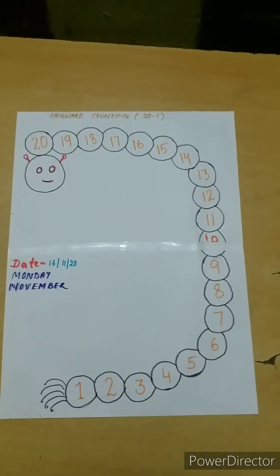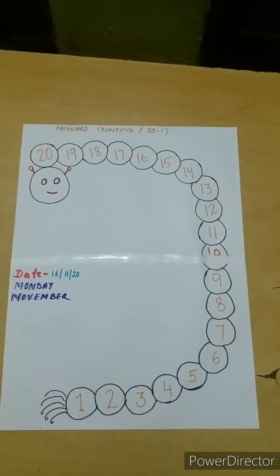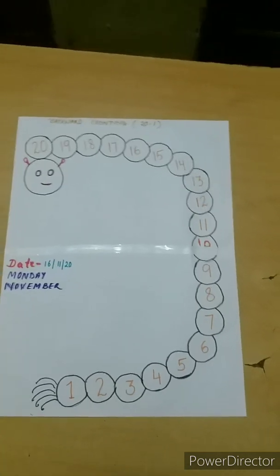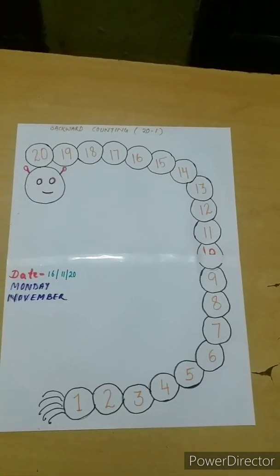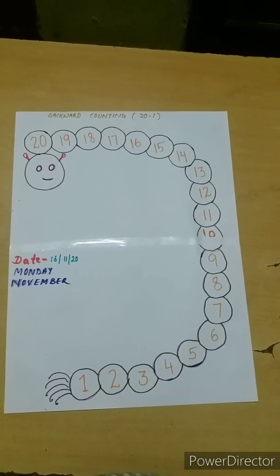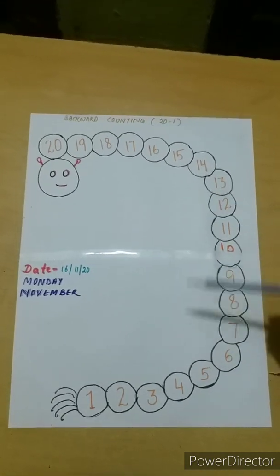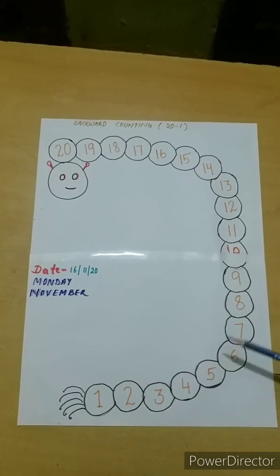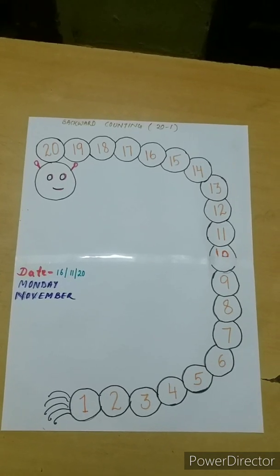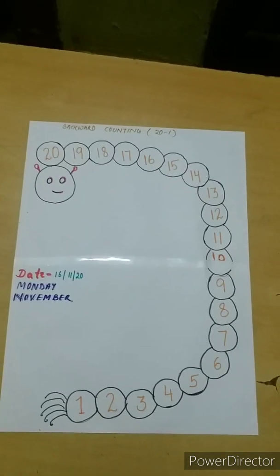Dear children, today we are going to do some maths activity in our maths book. I know my dear children, you all learned backward counting from 20 to 1 and today again we will revise it. After that we will write in our maths book. Okay children? We are going to do some activities in our maths book.